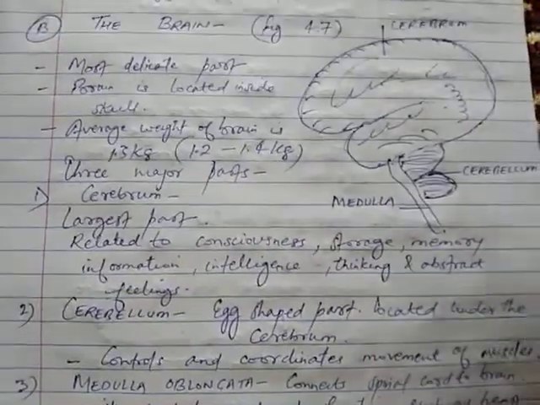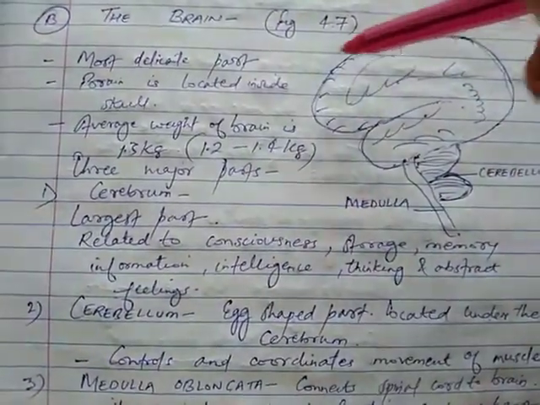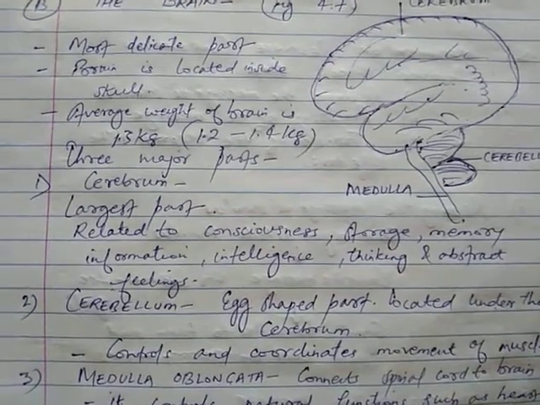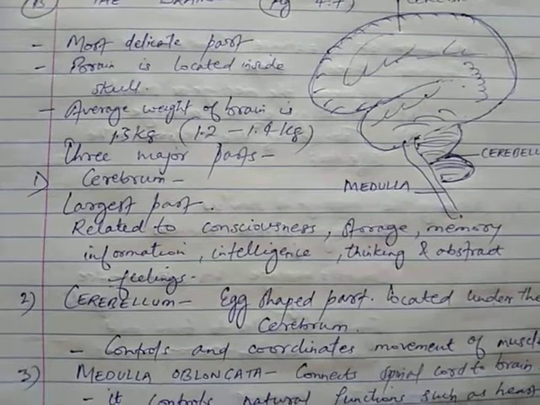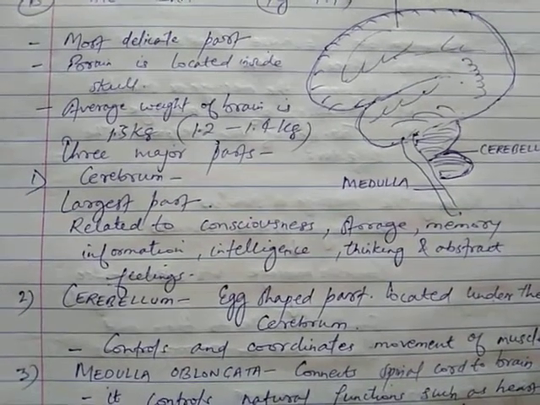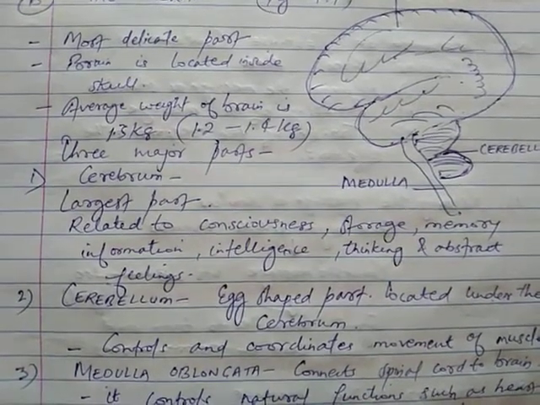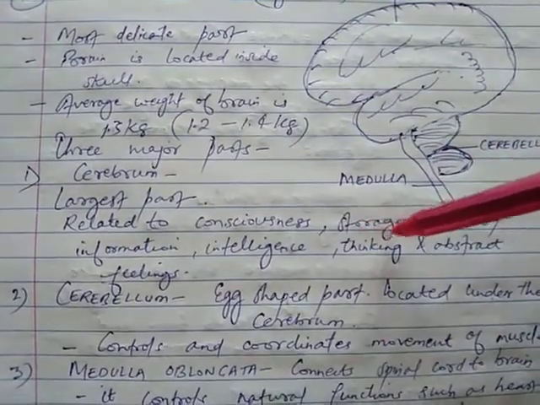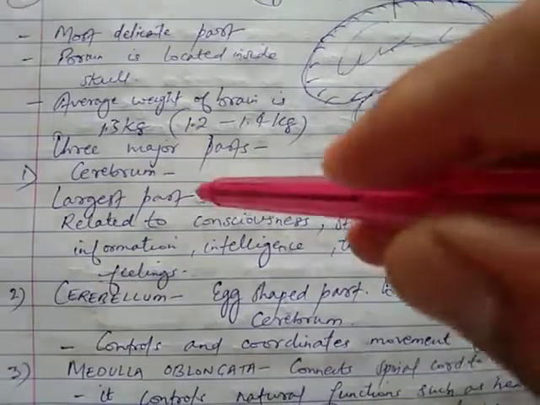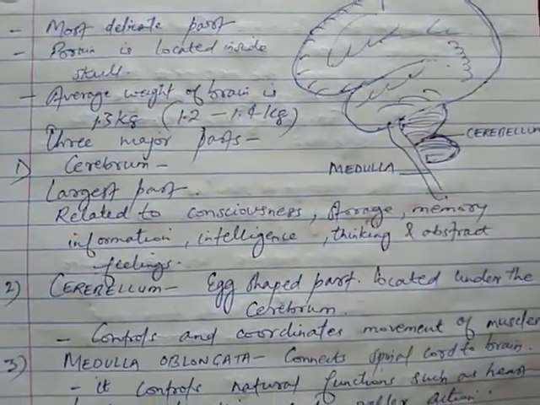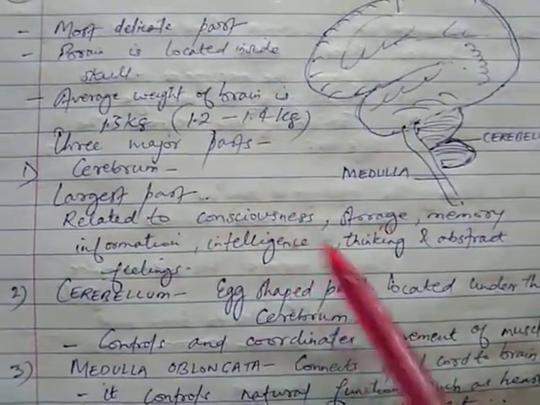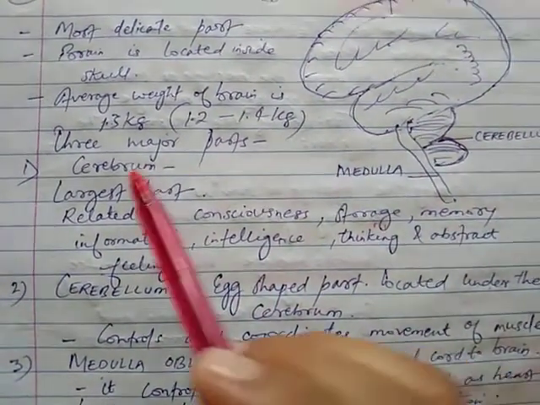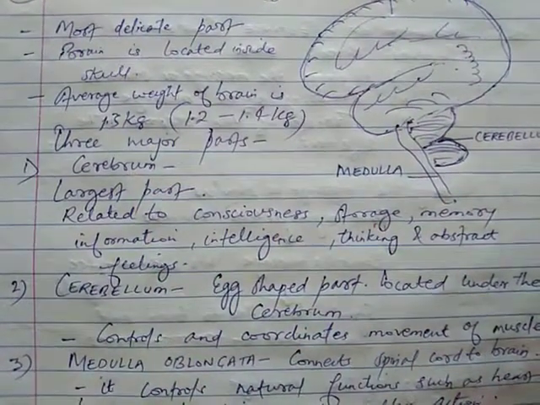Cerebrum, this upper region, is the largest part of the brain, and it is related to consciousness, storage, memory, information, intelligence, thinking and abstract feeling. All these features which I have written here are controlled by the cerebrum part of the brain. And the cerebrum is the largest part of the brain.